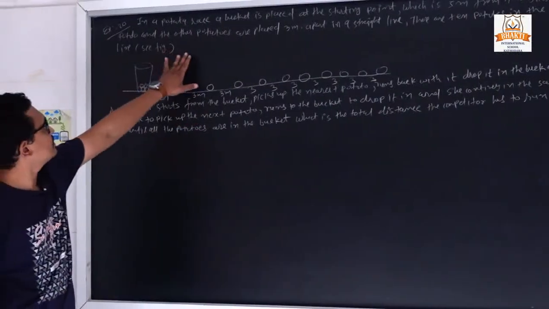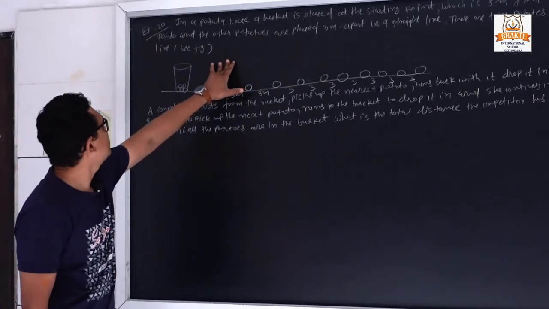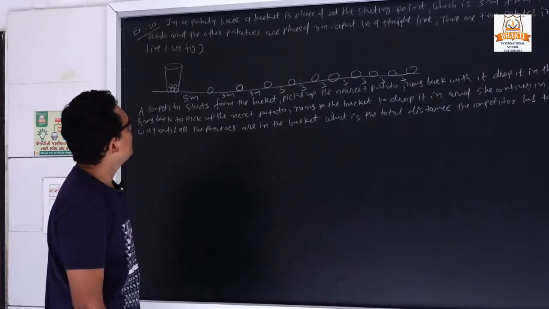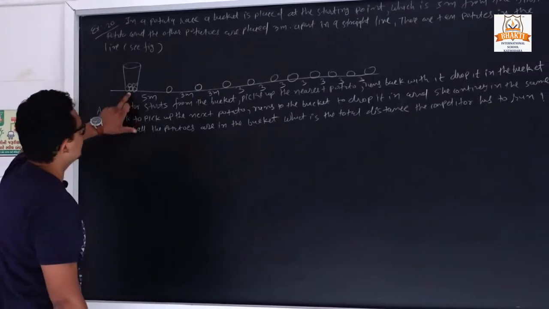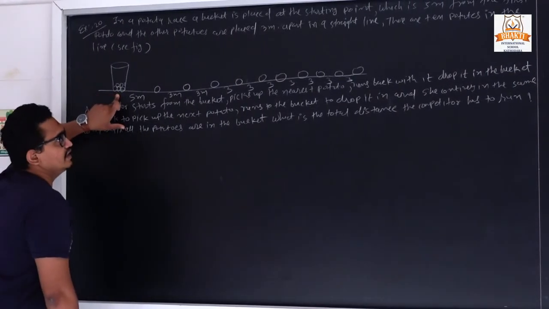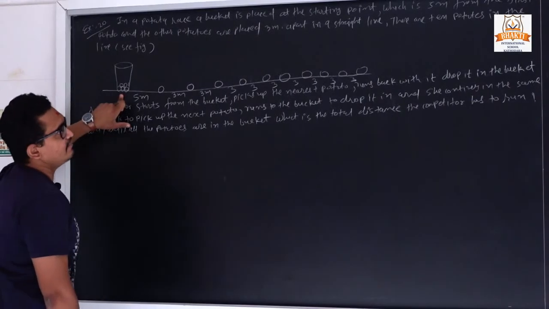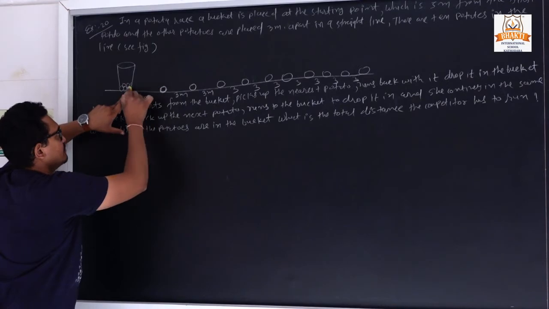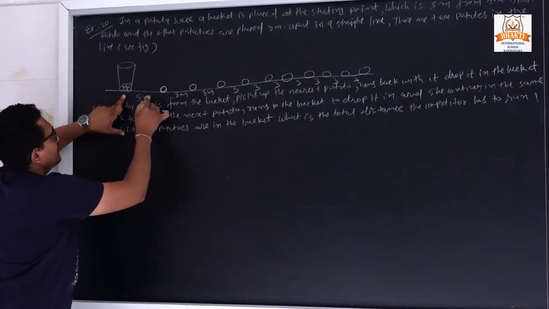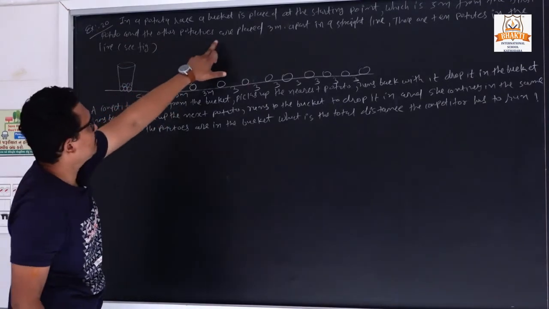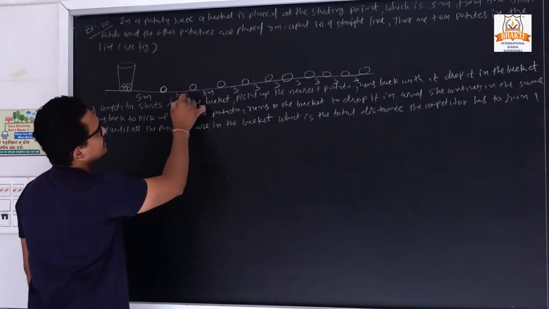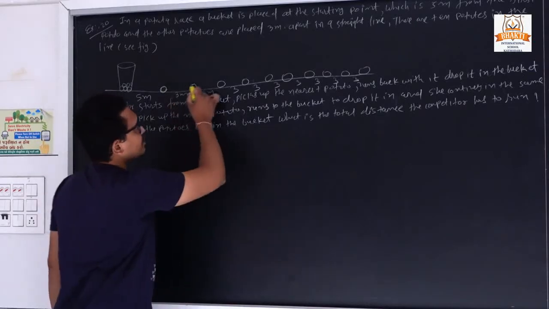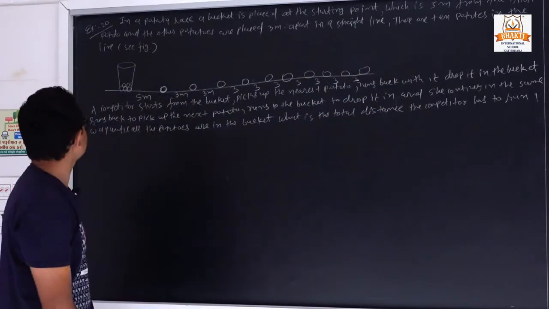Last sum of that exercise, number 5.3. In a potato race, so we have one race, a potato race. A bucket is placed at the starting point. See, that bucket is placed at the starting point, which is 5 meters away from the first potato. So here we have the first potato, and the bucket is 5 meters away, and the other potatoes are placed 3 meters apart in a straight line, and there are 10 potatoes. So we have in total 10 potatoes.